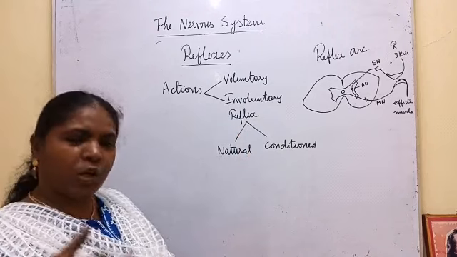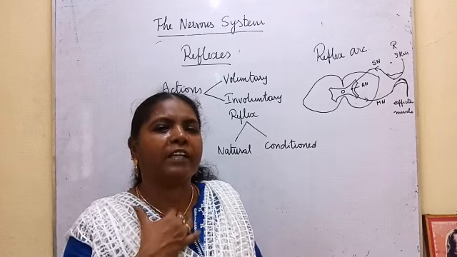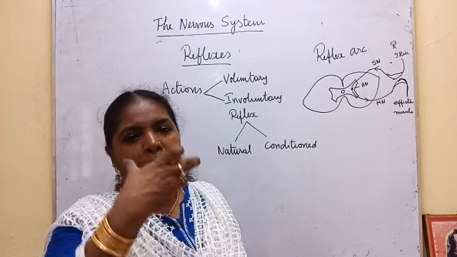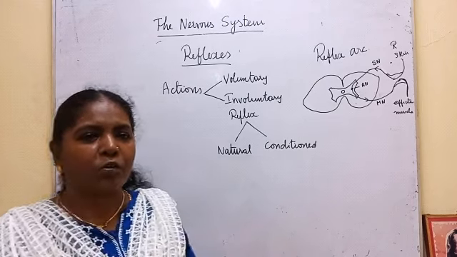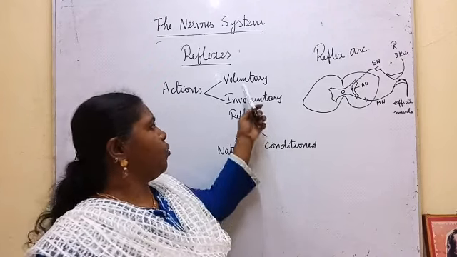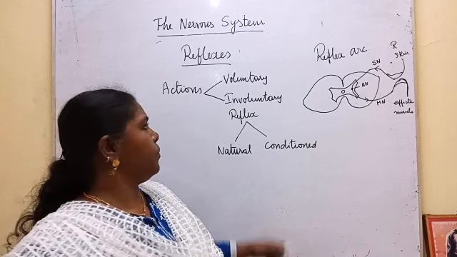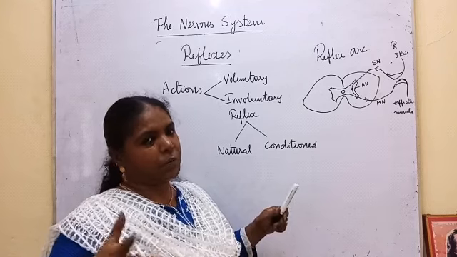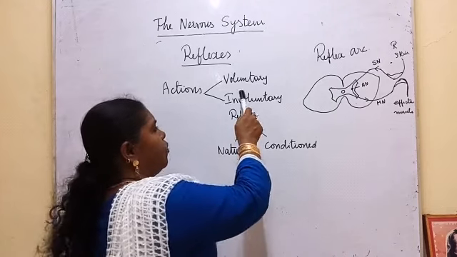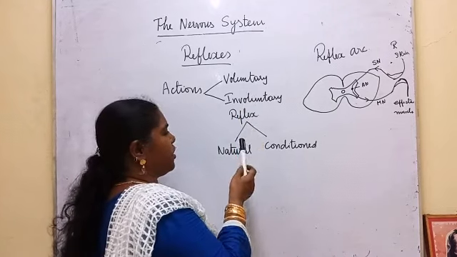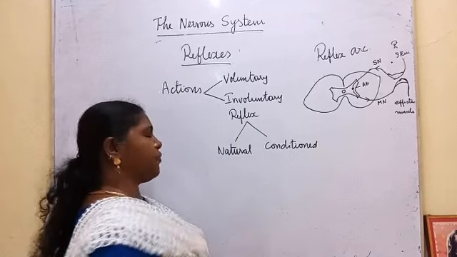Involuntary actions: suppose you are eating the apple, chewing and swallowing it, up to that point only it is under your control. After that, how it goes inside the digestive system by peristalsis, contraction and expansion of the food pipe, is not under your control. Okay, that will come under involuntary. Voluntary actions are done with experience. Involuntary actions, there is no need to have any previous experience. These involuntary actions are called reflex actions.